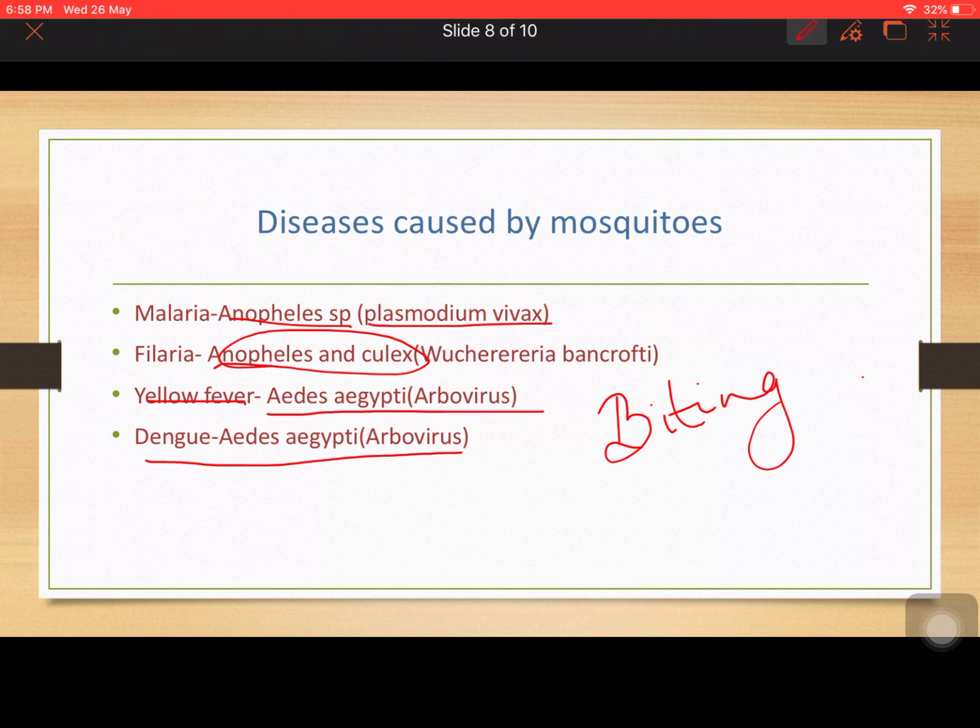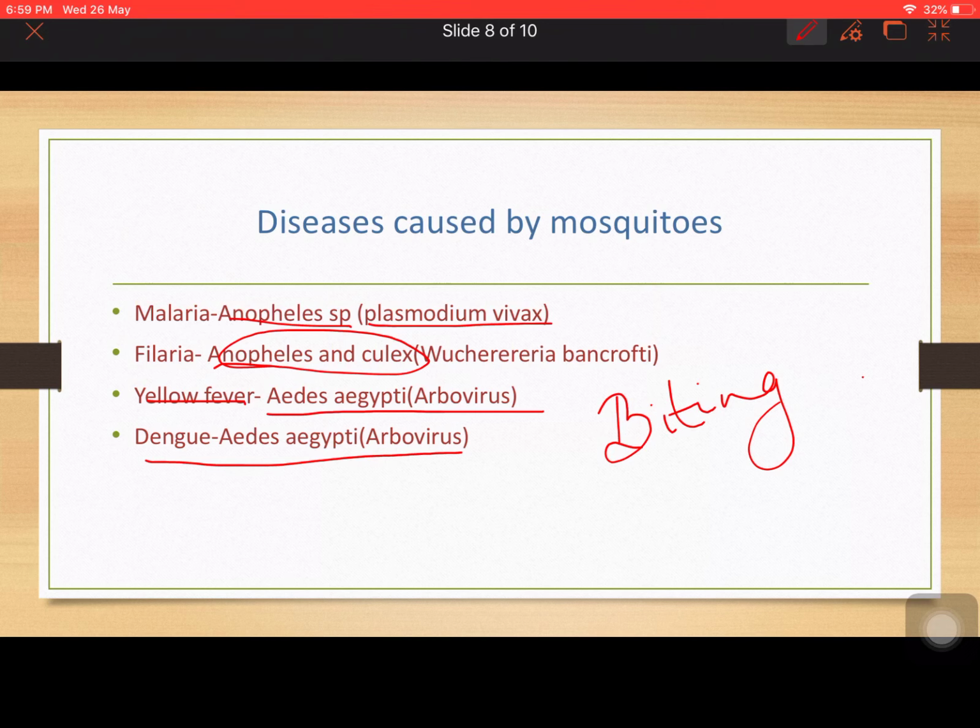And mostly malaria mosquitoes bite at night, they are night biting mosquitoes, whereas the Aedes and the Culex differ: Culex is a night biting mosquito and Aedes is a day biting mosquito. Aedes also causes yellow fever, dengue, chikungunya, so these are all deadly things. So we should keep our surroundings clean and keep ourselves protected from these mosquitoes.